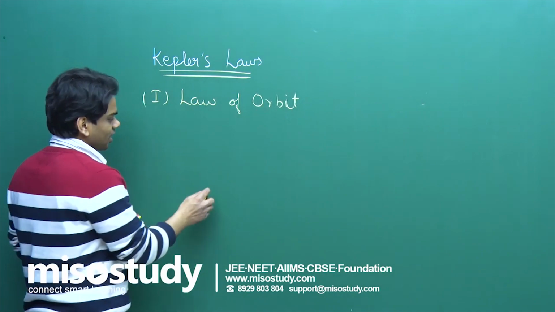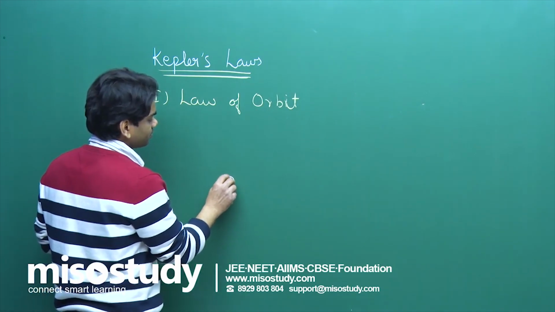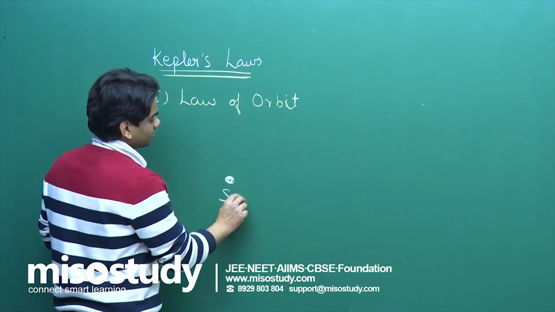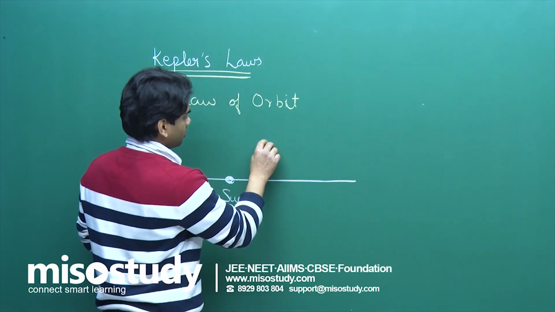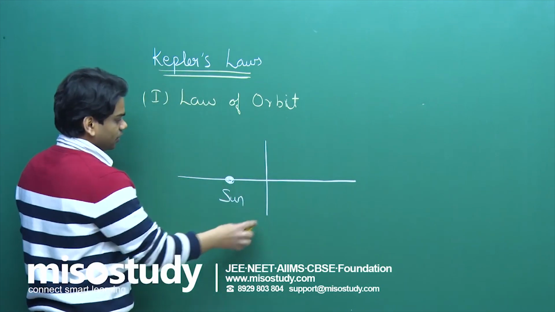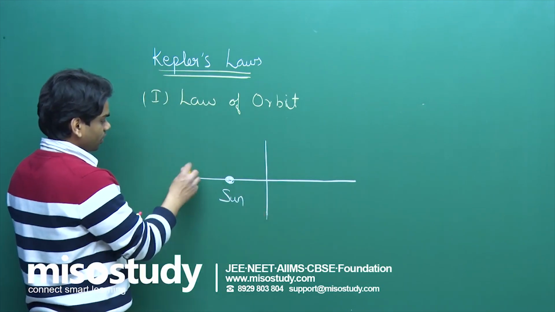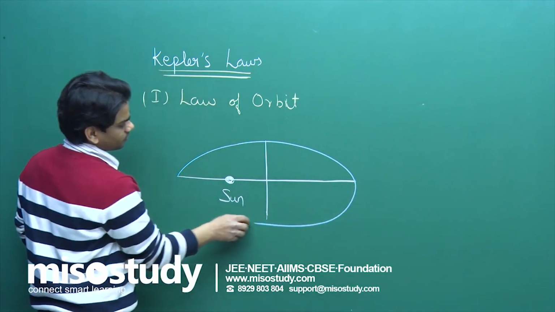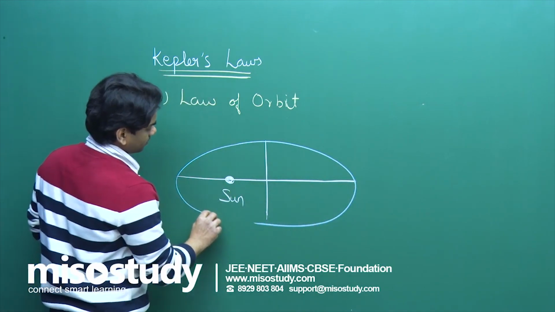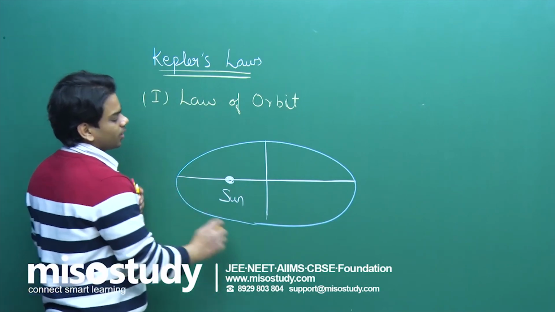You see here, in the last class I was telling you, if this is the sun and the sun is present at the focus of one of the elliptical orbits, the planets will be revolving all around here. This is the orbit of the planet, an elliptical orbit.